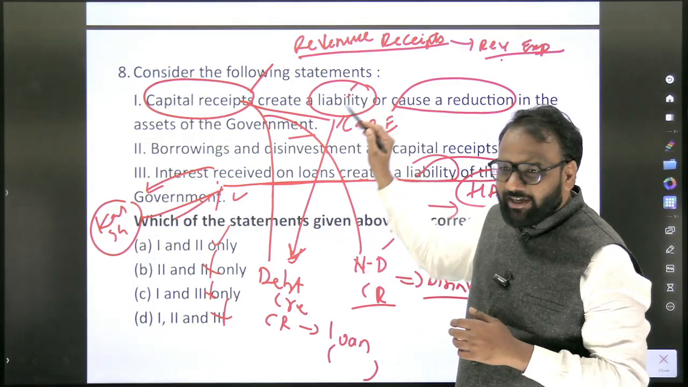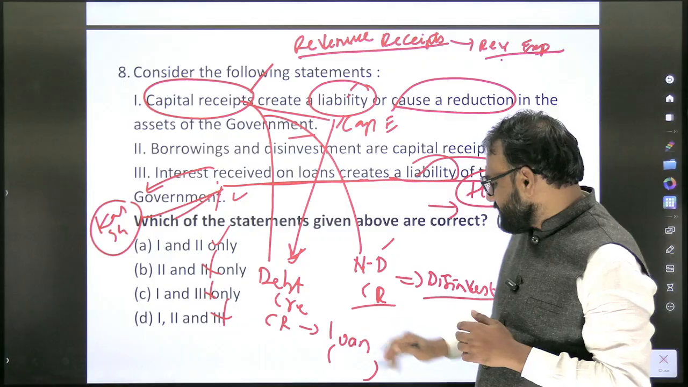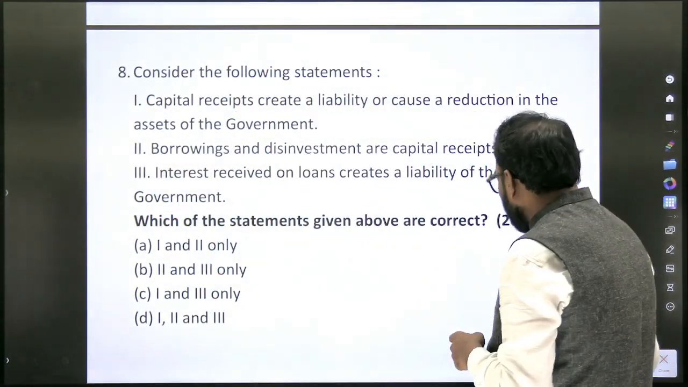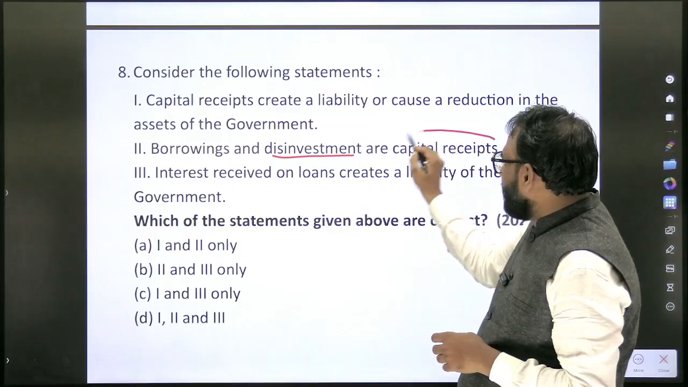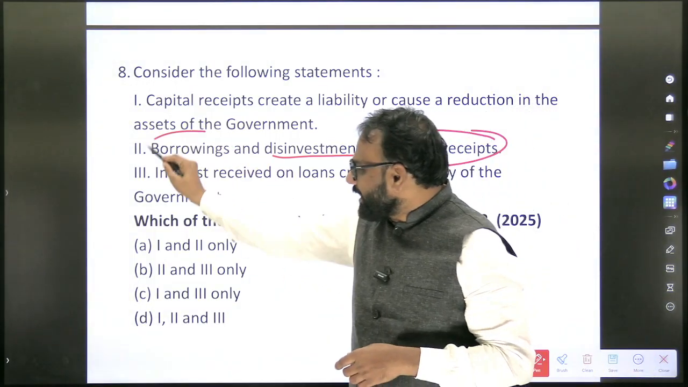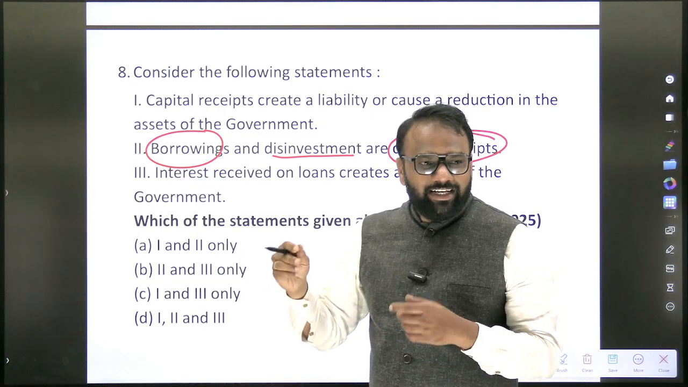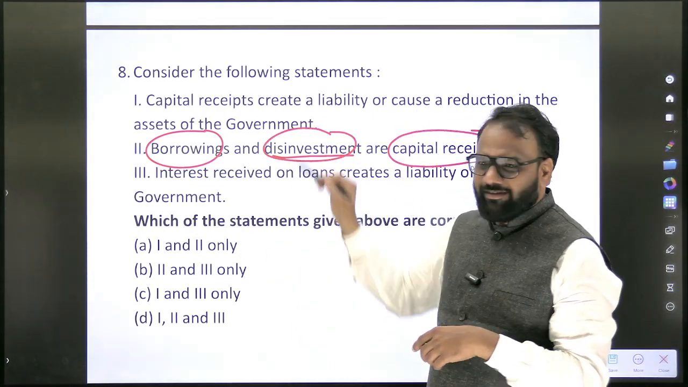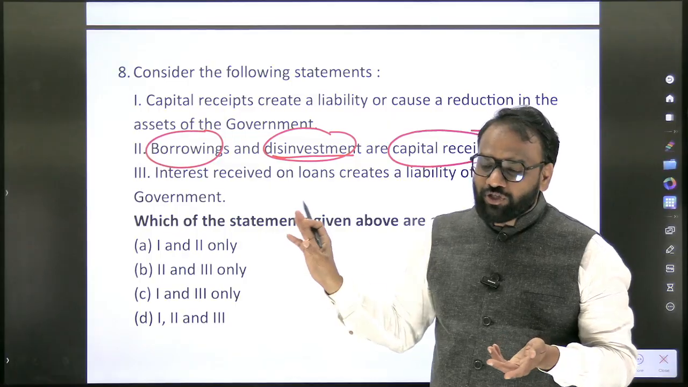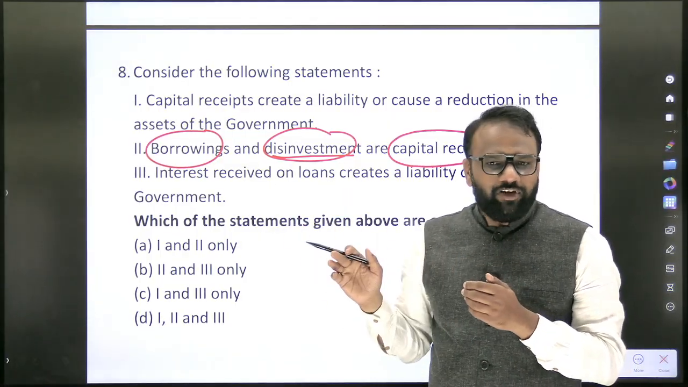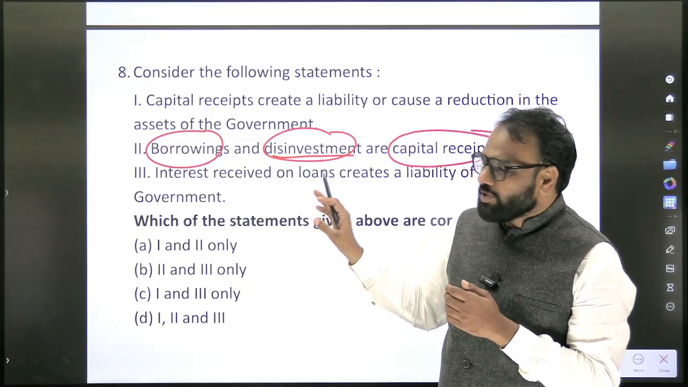Whether the first one is correct? Yes. With the help of this example, we can connect that the first statement is right. Okay. Next, borrowing and disinvestment are capital receipts. Yes or no? Yes. So borrowing, what kind of receipt is it? Debt creating capital receipt or non-debt? Debt. Disinvestment, non-debt creating capital receipt. This question is actually very easy. Those who understood the economic concepts properly in 2025 should be able to answer this question very confidently.